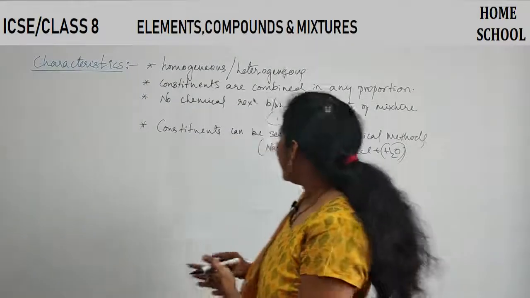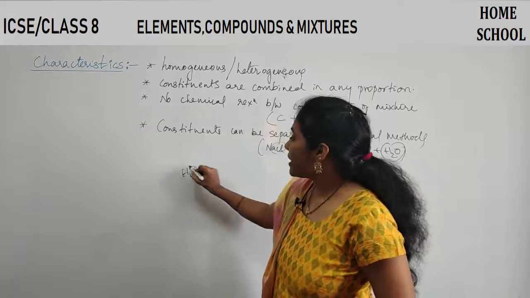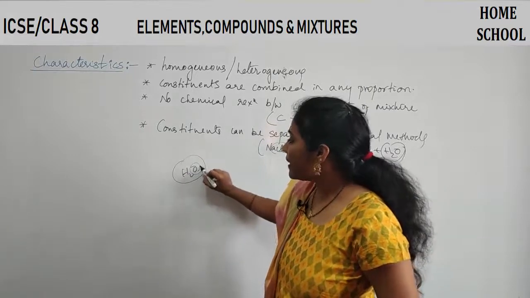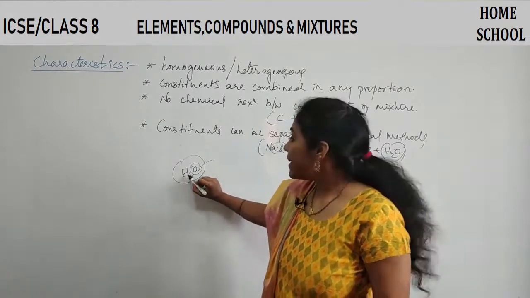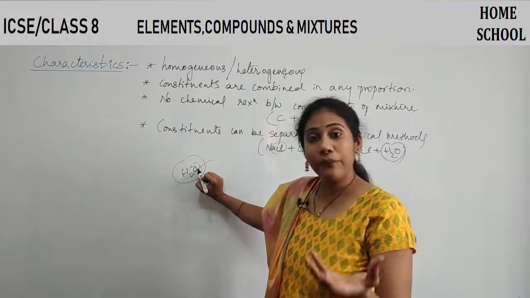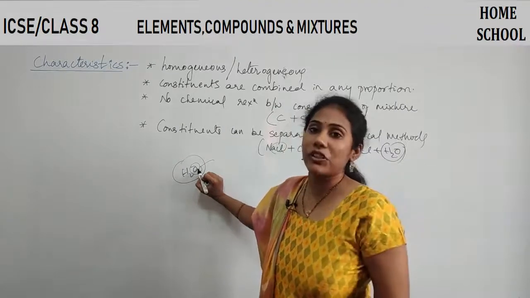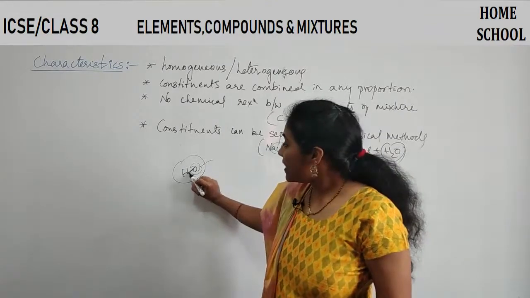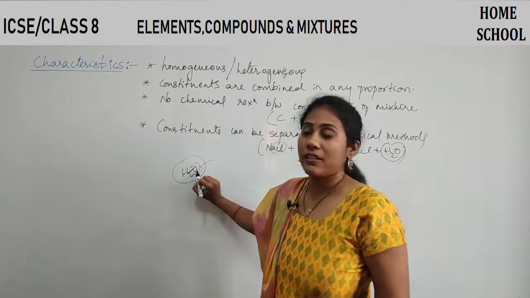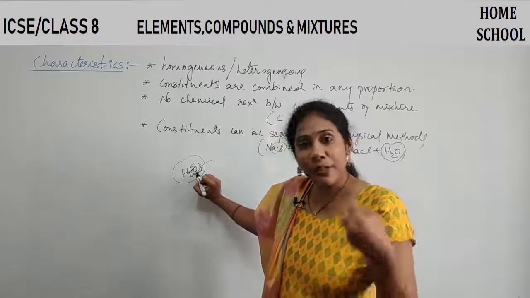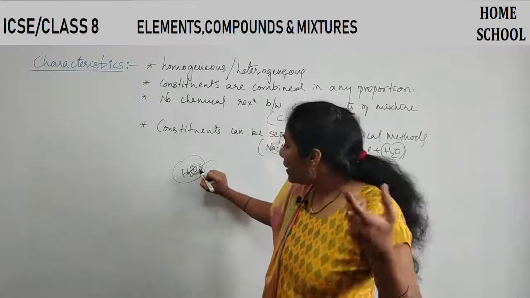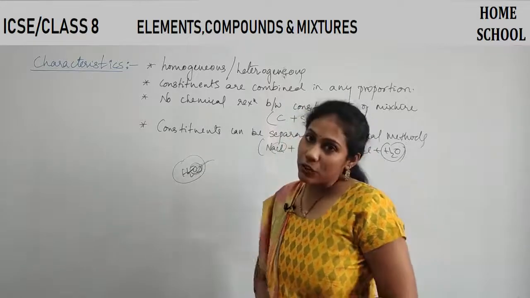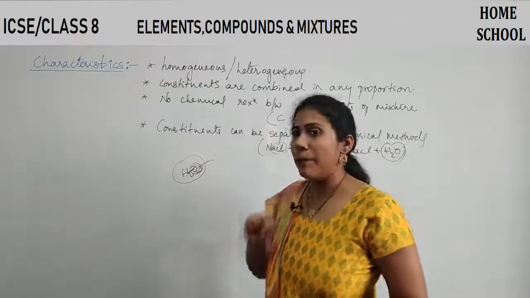But water is a compound. Can you separate oxygen from hydrogen? They have combined with the help of a chemical reaction. Strong attraction is there between hydrogen and oxygen. Just by physical methods, you can never separate oxygen from hydrogen. Remember, that is in case of compound.